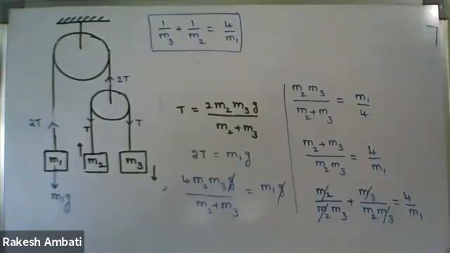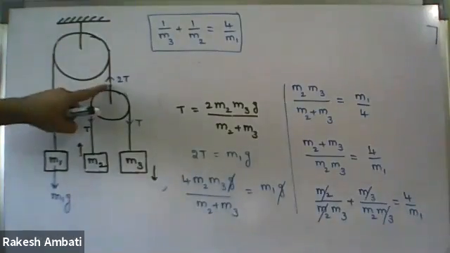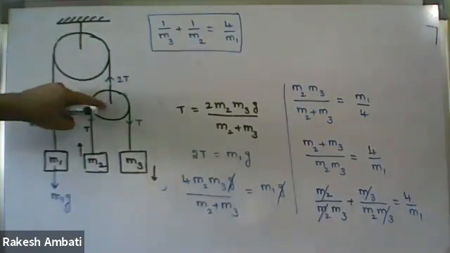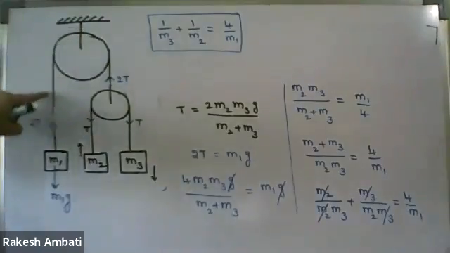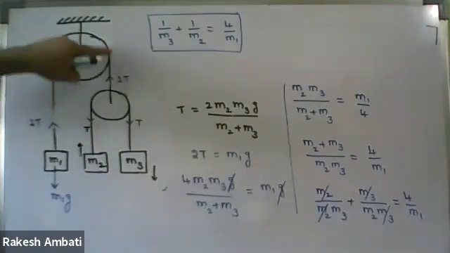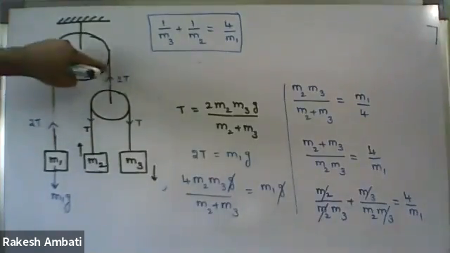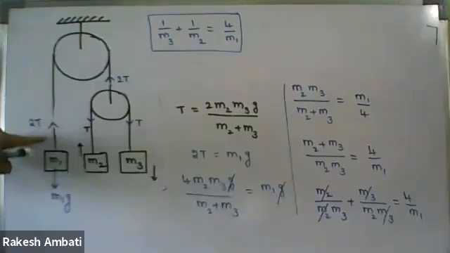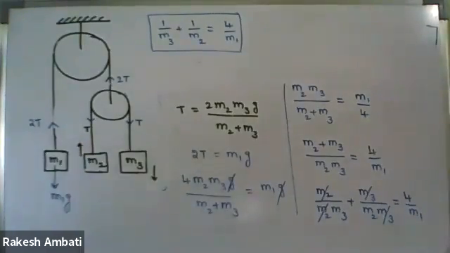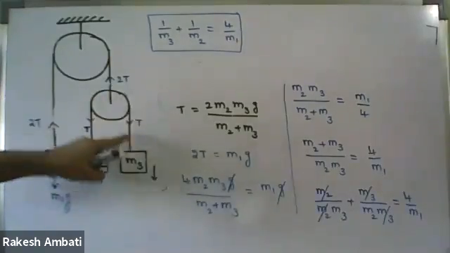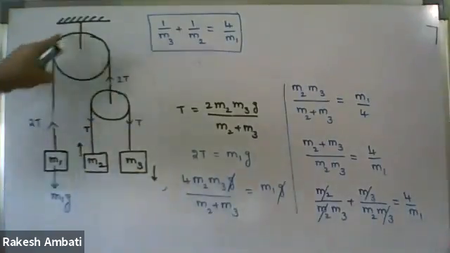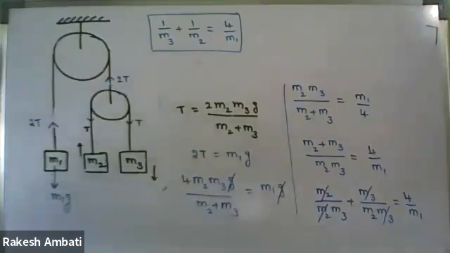Sir, I understood what you did after you got 2T, but could you just repeat it? You got 2T on the right, this is 2T, the same string. So in this case the tension force is constant. So here, what is the tension force? 2T. The same tension force 2T is also present over here. It is the same string, so tension force T, and it is the same string, so tension force 2T.